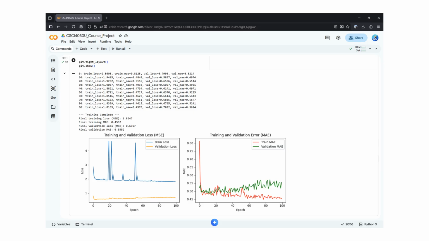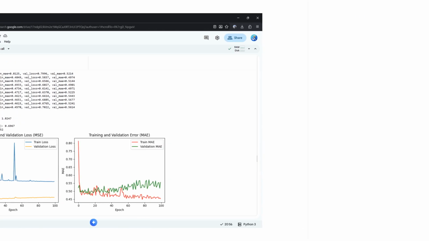In the loss plot, as seen on the left, you can see the training loss in blue and the validation loss in orange dropping and staying close together. This shows the model generalized well to unseen data. In the error plot on the right, similarly, are the mean absolute error curves for training and validation. This low MAE is what we used for our prediction confidence in the deployed widget. The relatively low error confirms the MLP effectively learned to forecast sighting counts based on location and time.